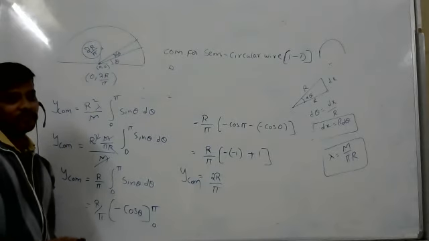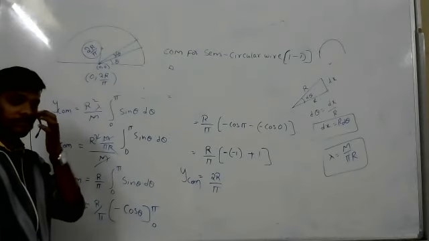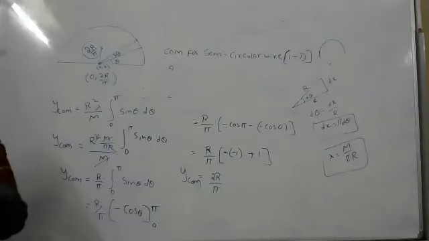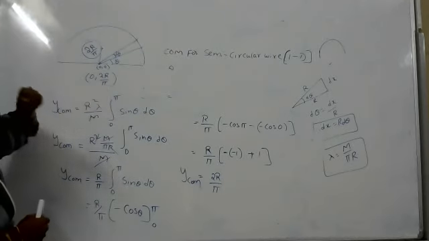Tell me, Risha. Sir, here pi will be 180, right? Like 2r by pi. Yes, pi will be 180. So then how do you calculate that distance graphically? It's like 2r by 180 degrees.